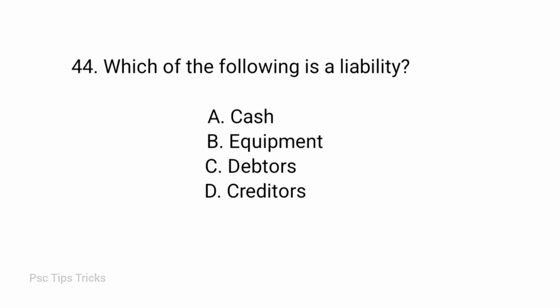Which of the following is a liability? Cash, equipment, debtors, creditors. Answer option D, creditors. Creditors are a liability. Creditors means the persons to whom the business owes money. Creditors are the persons to whom the money is payable by the business in future. So it is a liability of a business towards creditors to pay them in future. So it comes under current liabilities in the balance sheet.